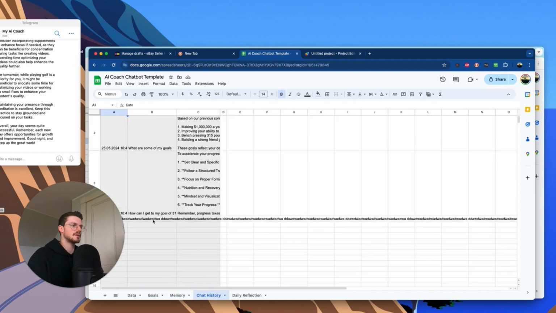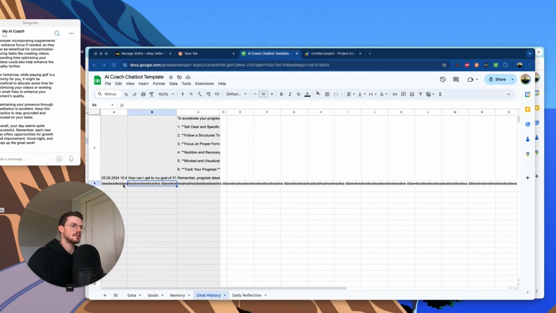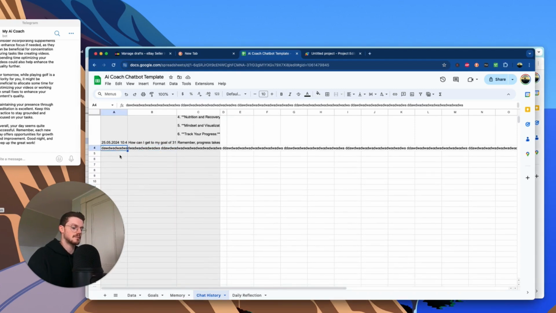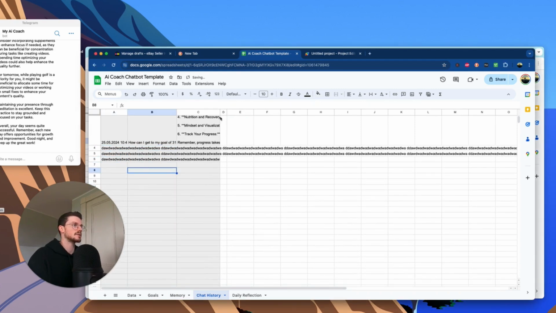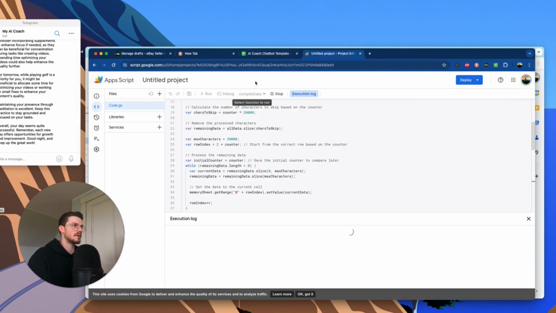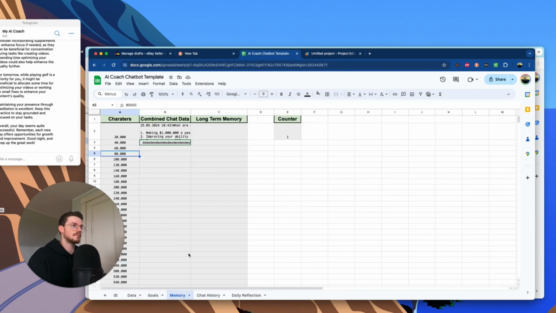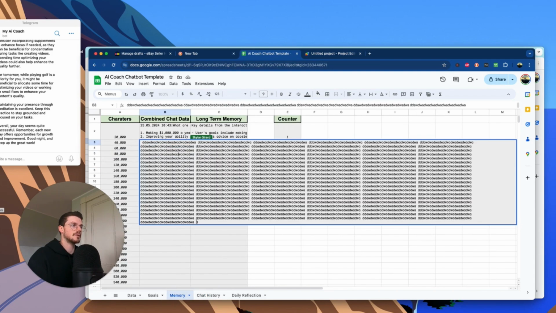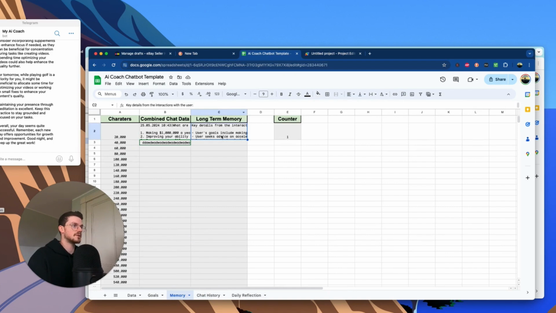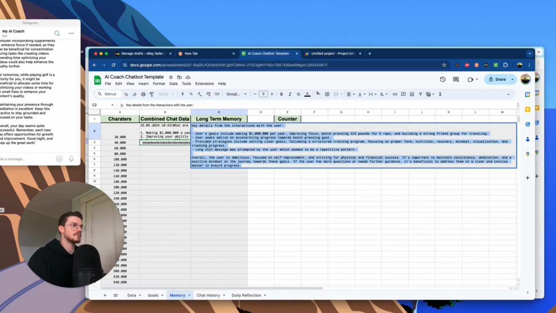Chat history. We'll just copy this. Copy this and paste it a couple more times in here. Now, when we run it, it should come back to memory. And boom, we have all of this here. So as you can see, the short-term memory just automatically updated.